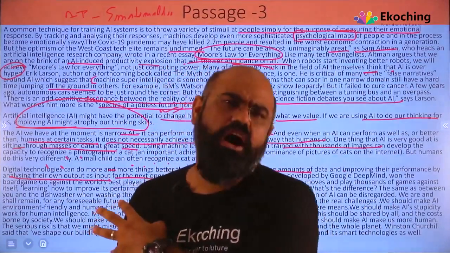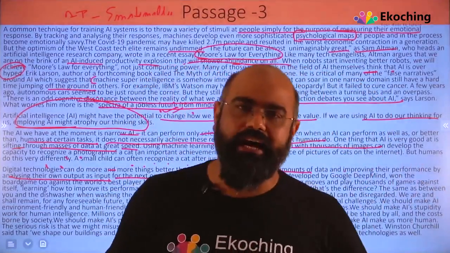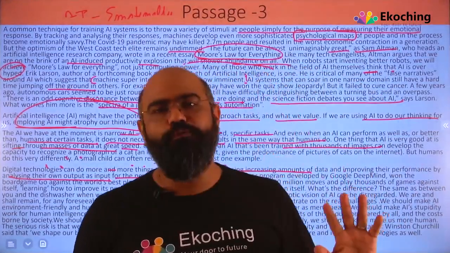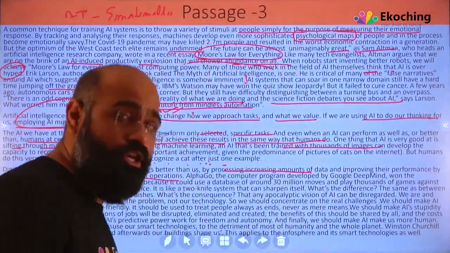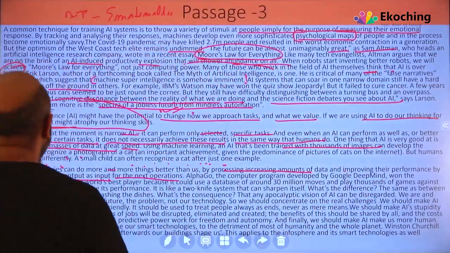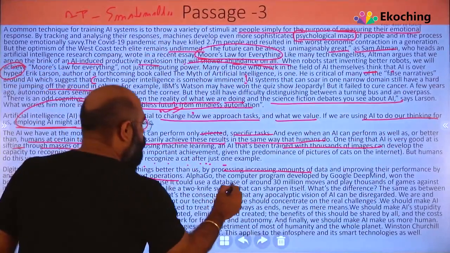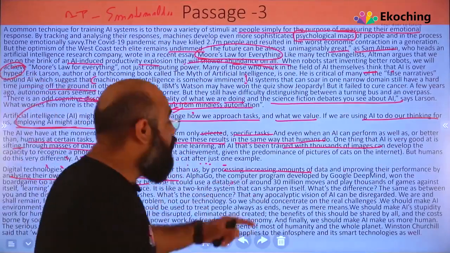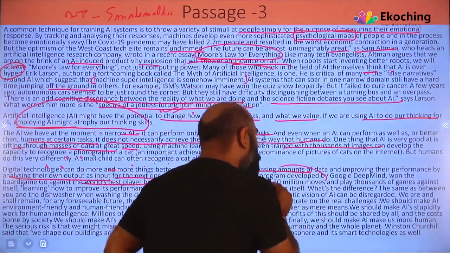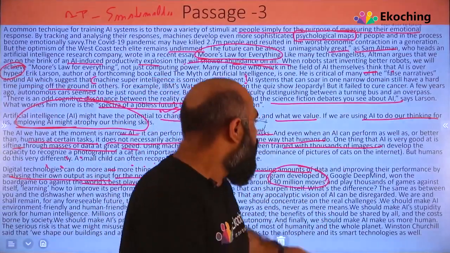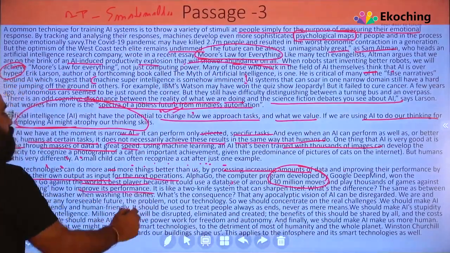Because Google automated all the possible moves, put in the data, and the computer played those moves on its own, and the champion was defeated, right? So what they are talking about is that this was the news, and you should talk with such examples about it. AlphaGo won the board game Go against the world's best player because it could use a database of around 30 million moves stored inside it, and play thousands of games against itself, learning how to improve its performance.